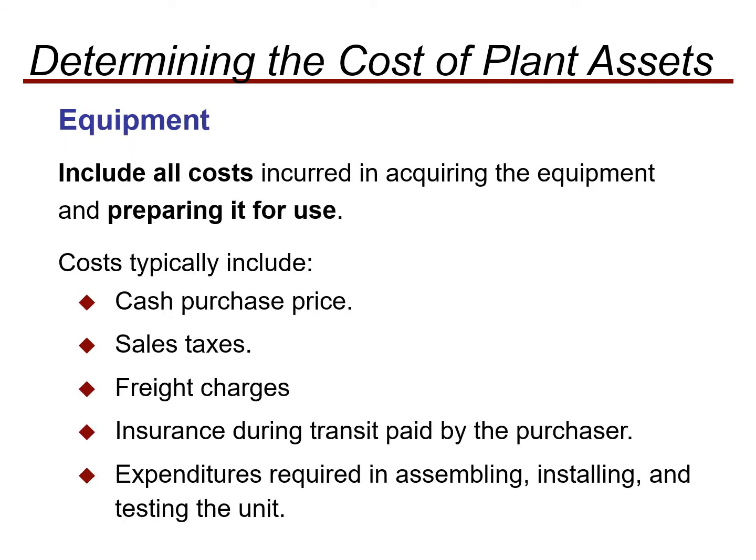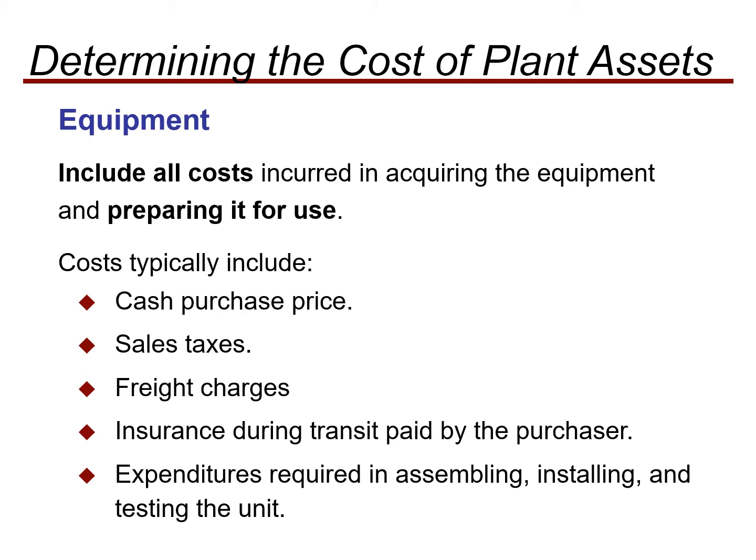The next asset is your equipment. Equipment are those things which have a long life, which you use in the business for generating profits. They include all costs incurred in acquiring the equipment and preparing it for use. Just like a building, your equipment is being used in the business, so you have to purchase it. That will be the actual purchase price. And the second thing is making it fit for usage in the business.